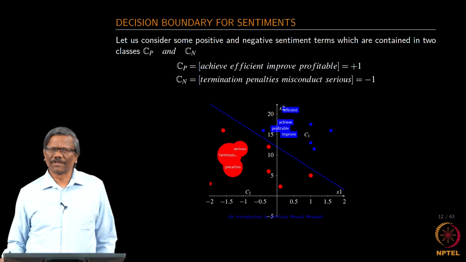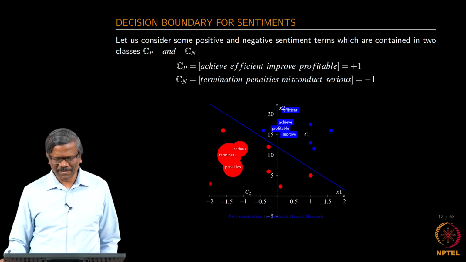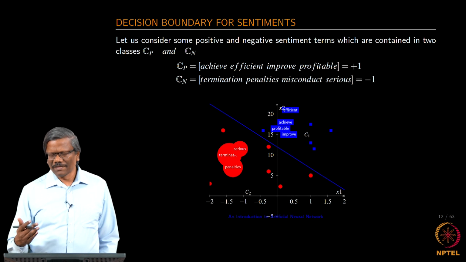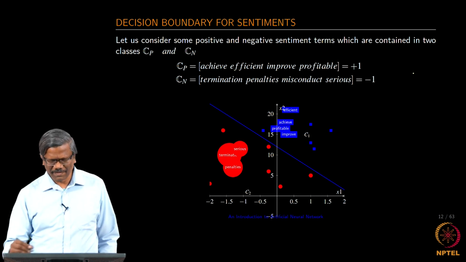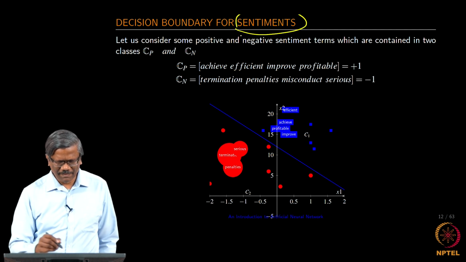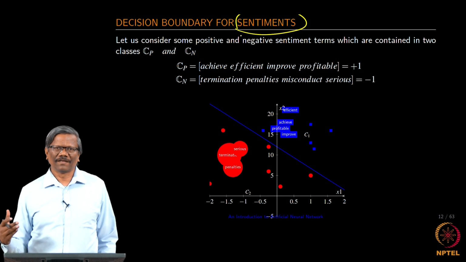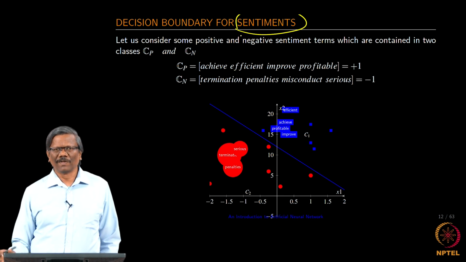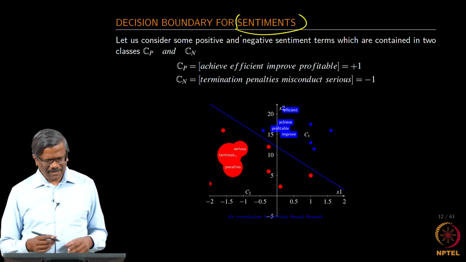So, decision boundary for sentiment. You need to map it to our space, especially in natural language processing, right. As I mentioned earlier, what are the problems that we are talking about in terms of classification? This is sentiment analysis, where we want to find out whether a given sentence has a positive influence or a negative influence in terms of the words that are present in the sentence, right.